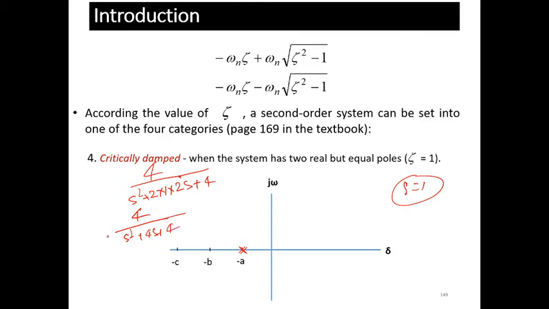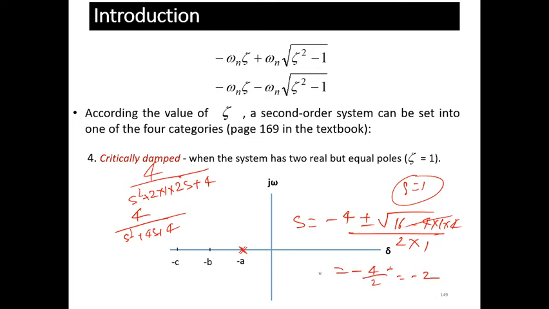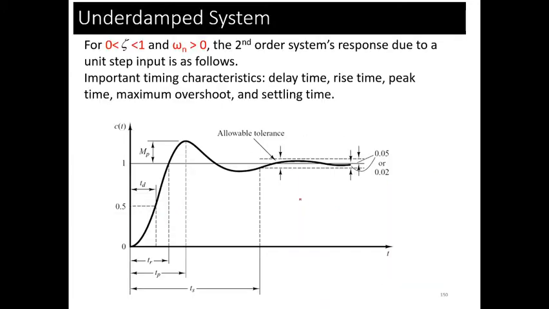When you find the root, s is equals to minus b plus minus root under b square minus 4ac upon 2a. So this will give you minus 4 divided by 2, which is minus 2. So you have two real and equal poles, because this is a quadratic equation.